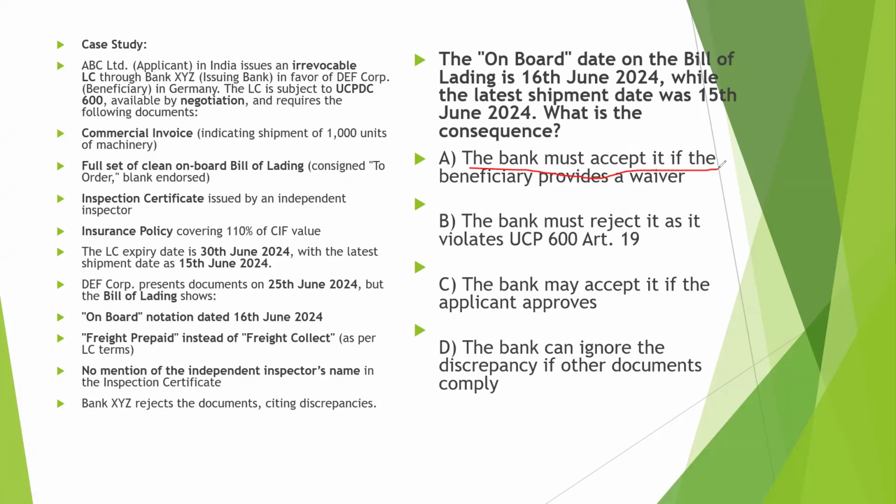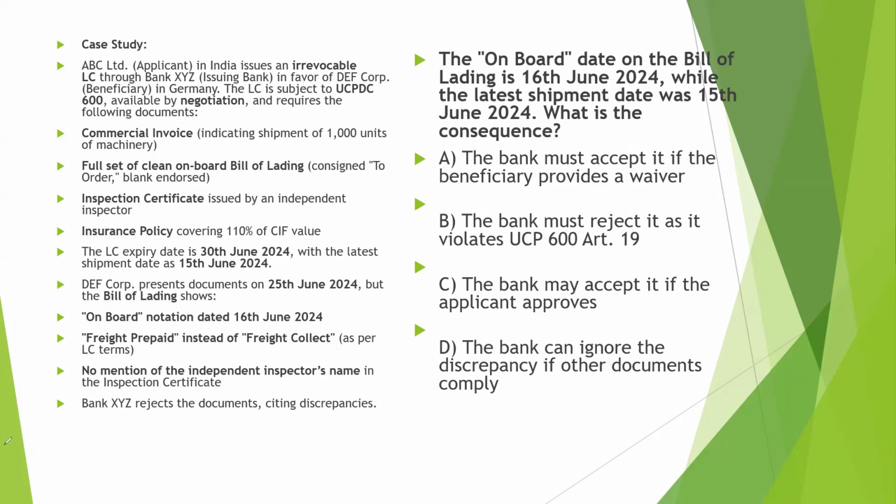B, the bank must reject it as it violates UCP 600 Article 19. C, the bank may accept if the applicant approves. D, the bank can ignore the discrepancy if other documents comply. So you have to tell what the bank will do, what will be the consequence of this.